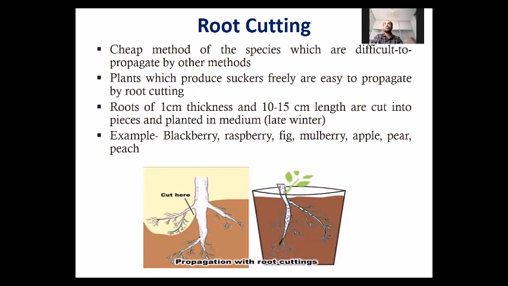Plants which produce more suckers, and roots of 1 centimeter thickness and 10 to 15 centimeter length can be taken and they can be planted in growth medium. Some examples of root cutting are blackberry, raspberry, fig, mulberry. So this was all about cutting portion.